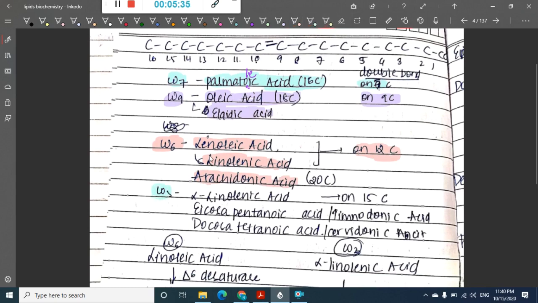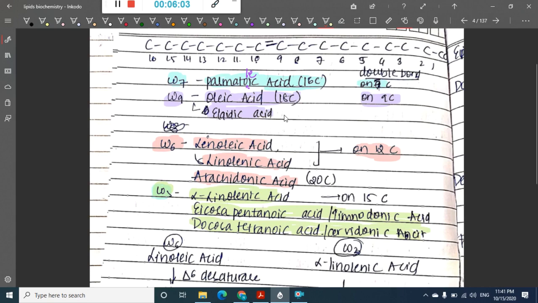In the omega 3 series we have alpha linolenic acid, sorry, normal linolenic acid is omega 6, but we have alpha linolenic acid, icosapentaenoic acid or timnodonic acid, or docosatetraenoic acid or cervidonic acid present in the omega 3 series. So in the omega 9 series we have oleic acid or elaidic acid.